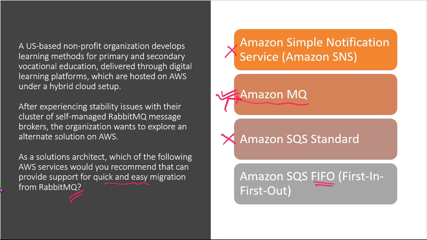And the last option we have is Amazon SQS FIFO. FIFO stands for first in, first out. So what exactly is this service? It has all the capabilities of the standard. We use it whenever an operation or event is critical or where duplicates can't be tolerated. But the thing is, SQS FIFO service does not provide support for the migration from Apache MQ, so again we can't go for this option.